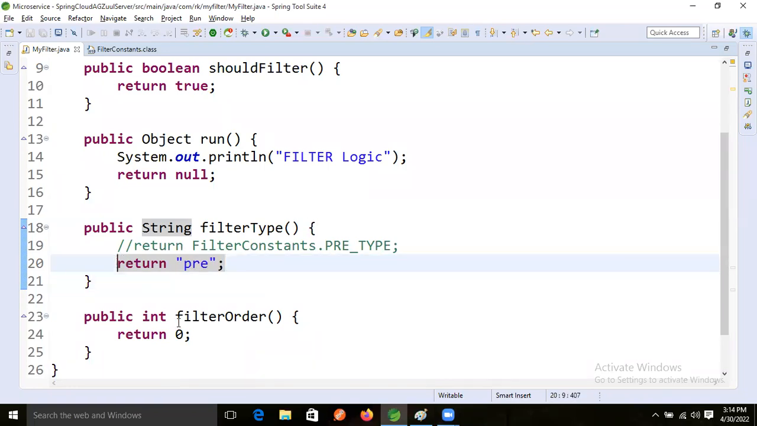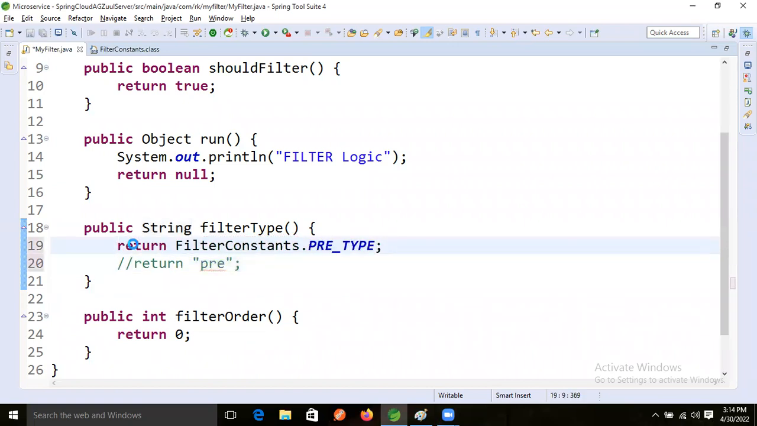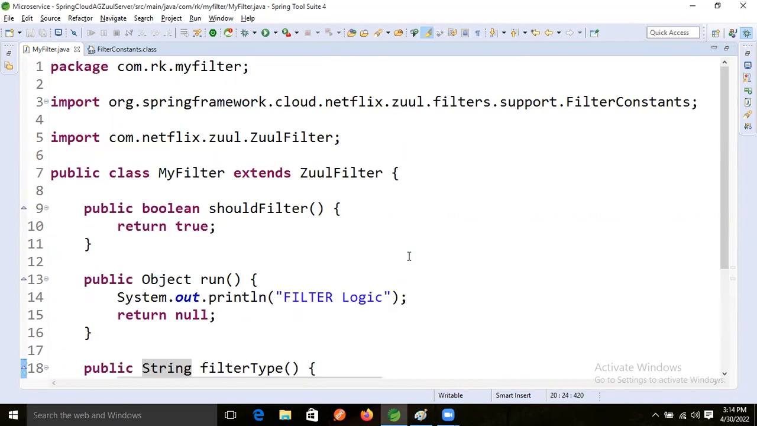But this one is not recommended, guys. In real time we write it like this only. In real time this one is not recommended, this one is only recommended, right? Because of that, I'm writing like this now. Just for dummy purposes and for explanation I wrote it.